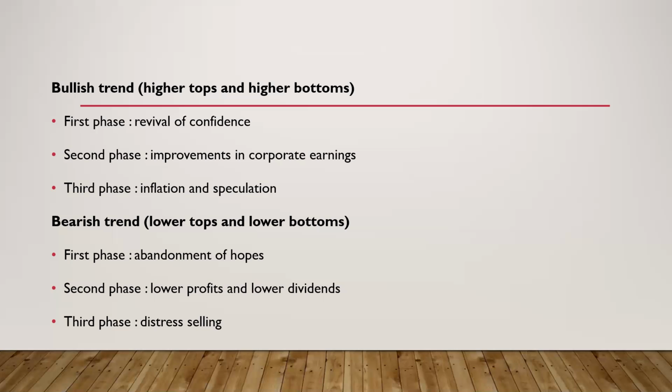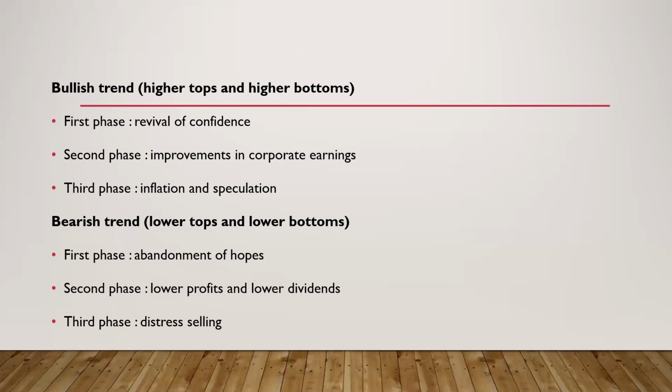The second one is bearish trend. Suppose the general trend in the market is downward movement, that is, the price is falling. In that case also the primary movement is downward, and there are three phases for this downward movement, the reasons why the prices start falling. The first phase begins when people give up hope. When people expect that the price of the security is going to fall, then they will sell off that security and try to get the money invested back. And when they sell the securities, the supply of that particular security in the market increases and the demand is falling.